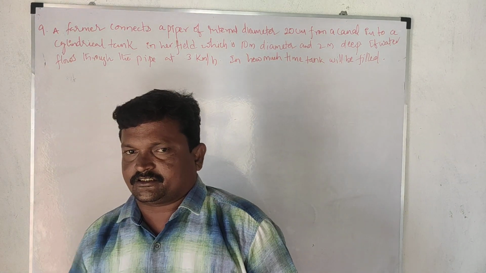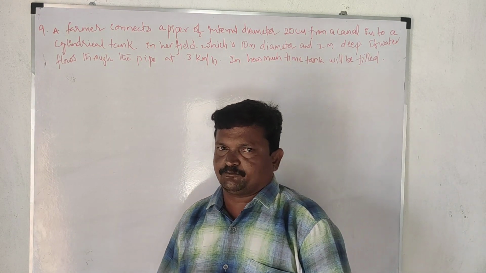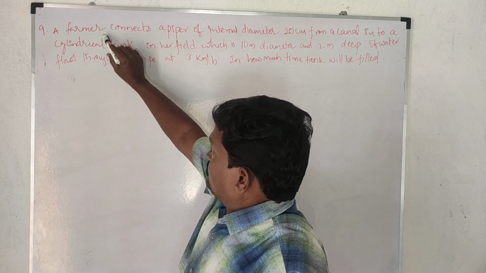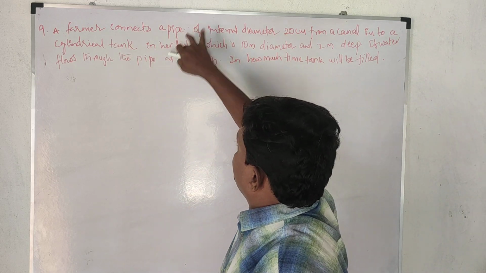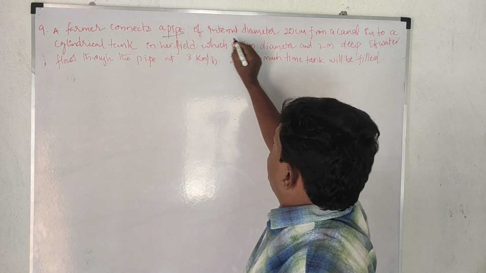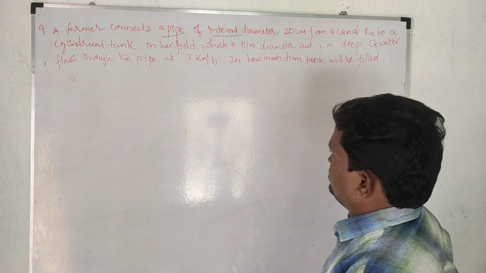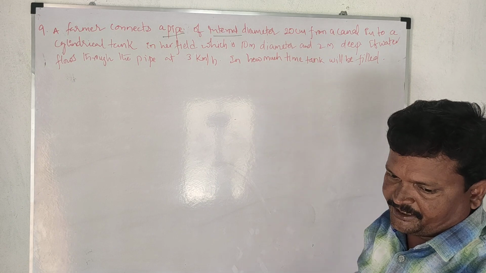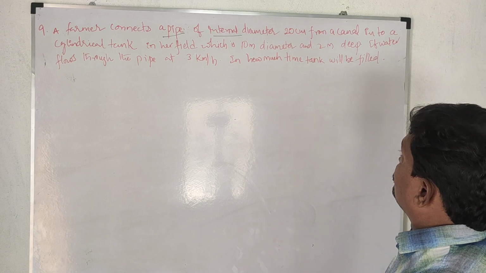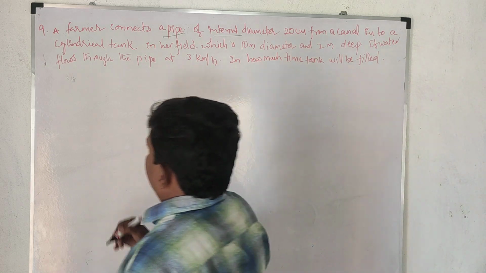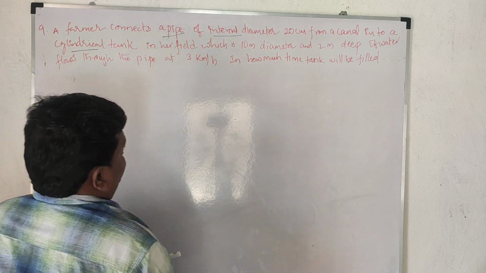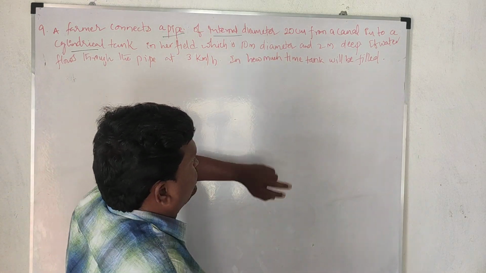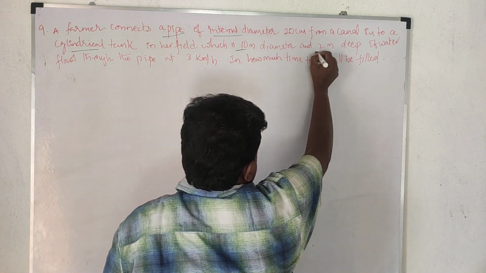Okay students, now 9th question. This is also a very very important question. A farmer connects a pipe of internal diameter, this is very very important, internal diameter 20 centimeters from a canal into a cylindrical tank in her field, which is 10 meter diameter and 2 meter deep.